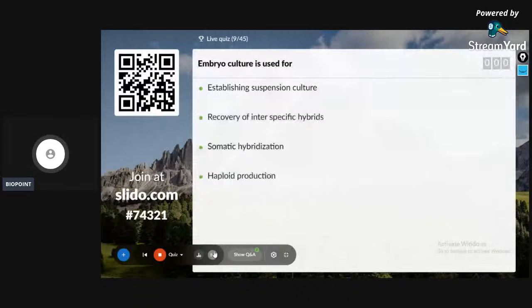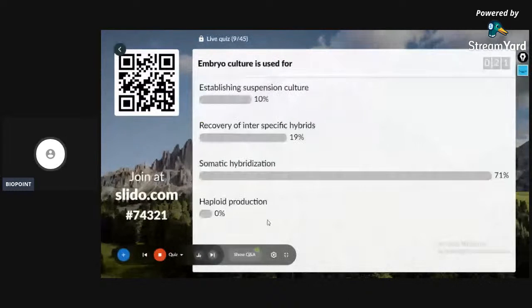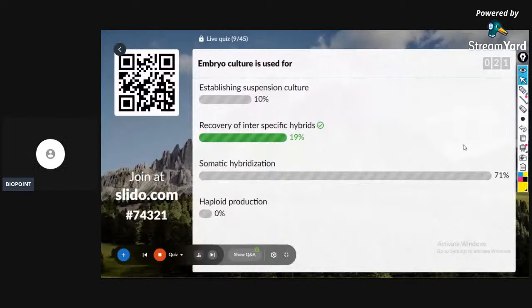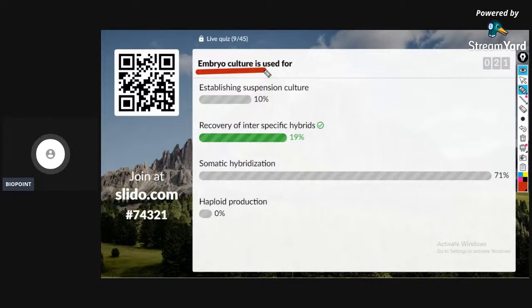Embryo culture is used for option A, establishing suspension culture; B, recovery of interspecific hybrid; C, somatic hybridization; D, haploid production. The correct answer is recovery of interspecific hybrids. What is the use of embryo culture? It is used for the recovery of interspecific hybrids.